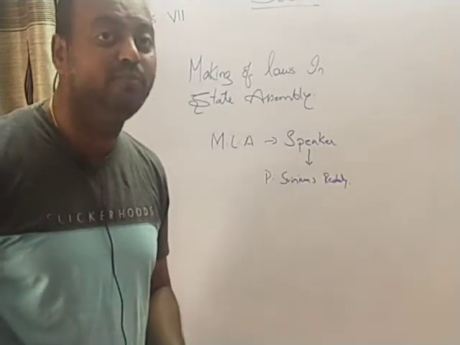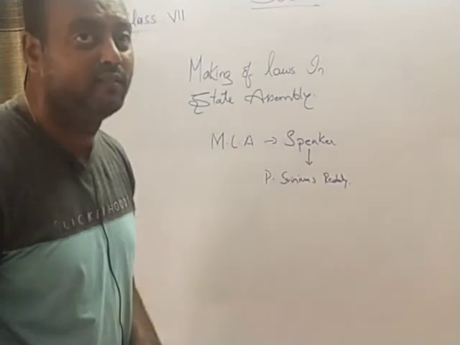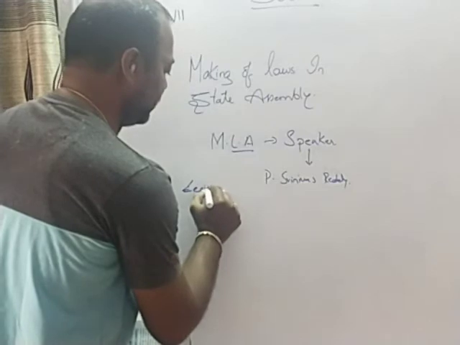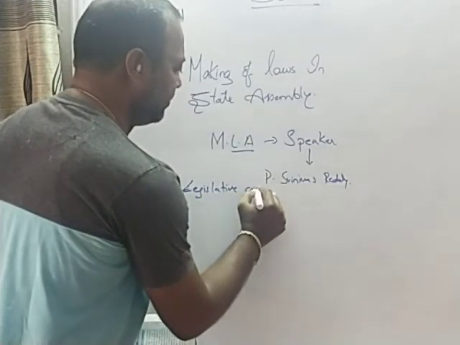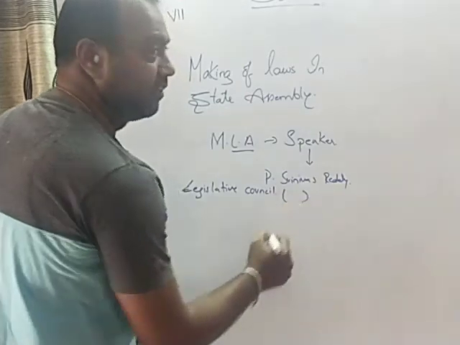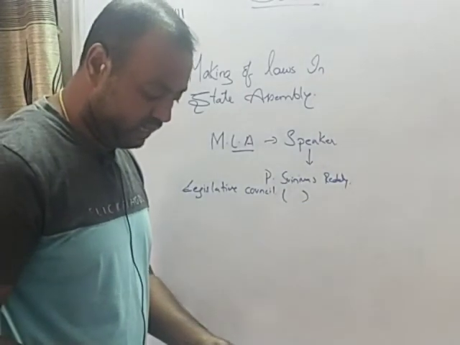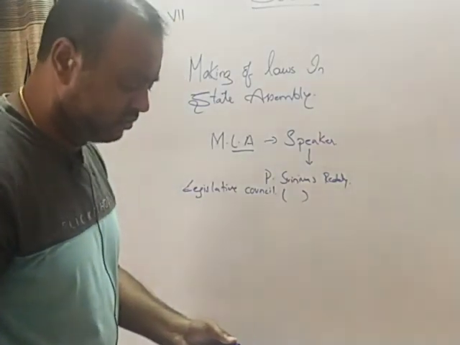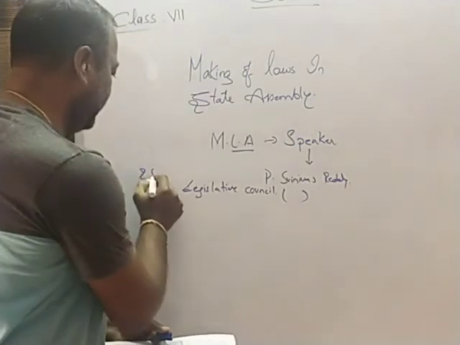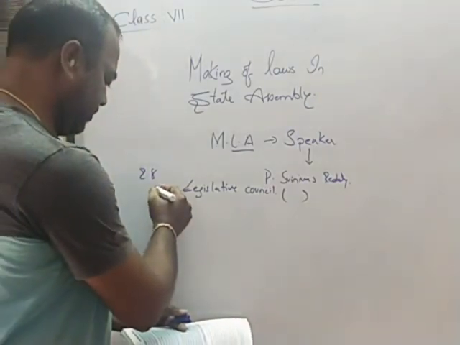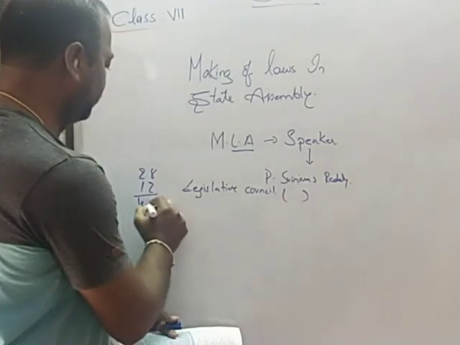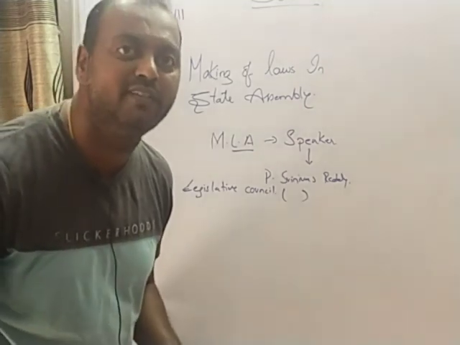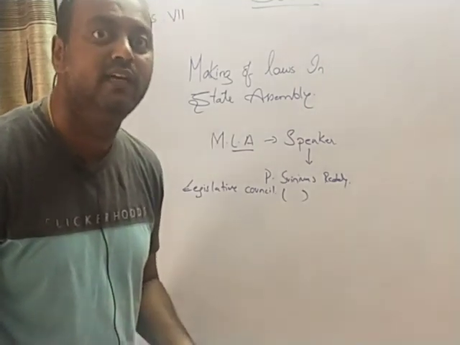But here there is one more house also. You should not forget, in our Telangana, apart from the legislative assembly, we also have the legislative council, children. We will study about the legislative council today. The total strength of the legislative council of our Telangana is 14 plus 14, 28, plus 6 plus 2, 28 plus 12, 40 members. The total strength of the legislative council is 40 members, and how these 40 members get elected by the people indirectly we will see in the next class, children. Thank you.